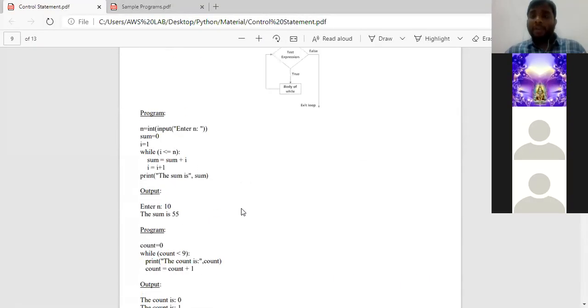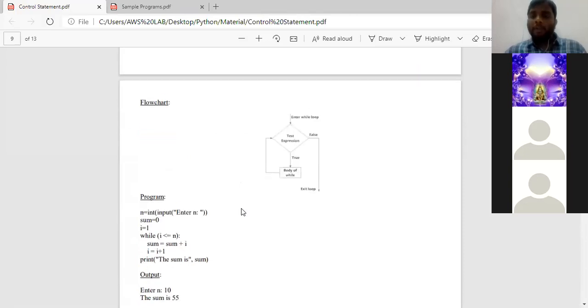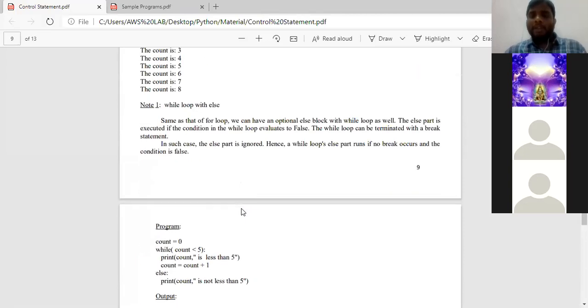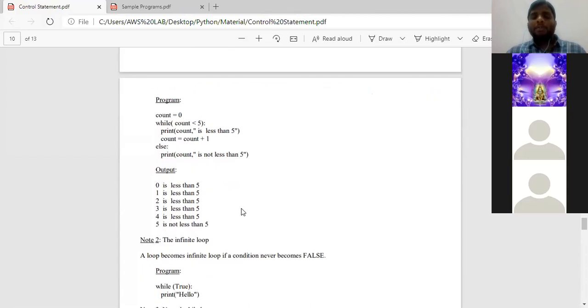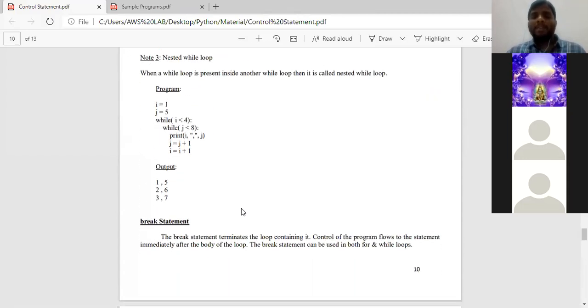In the for loop we have taken some basic examples where we checked the range function as well as the nested for loop. In the same way, in today's class we have checked the while loop using the else condition, and the second program is a while loop where it never gets the false state, and two basic examples of the while condition, and the last program is a nested while loop.